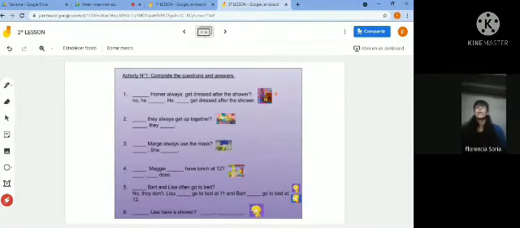Good people, good. Well, okay, now here you have the first activity. Here you have to complete the question and answer. We are going to do the first one together as an example. Pay attention. Here it says Homer always gets dressed after the shower. What do you think you have to complete in the question, according to the dialogue?